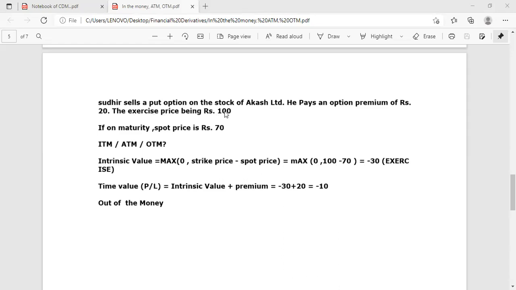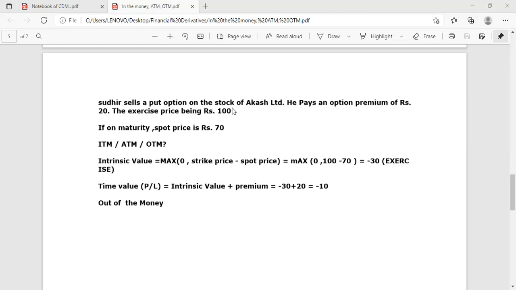Strike price is 100 and he believes that market will go above 100. So he's booking the contract price of 100. Selling a put means seller of put option has an obligation to buy at a strike price of 100. Seller of put is always having obligation to buy, right? Buyer of put is having a right to sell. Seller of put is having obligation to buy at a strike price.